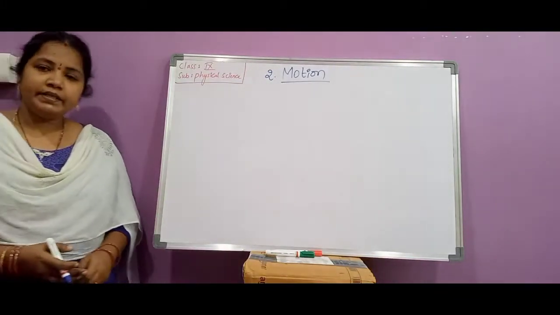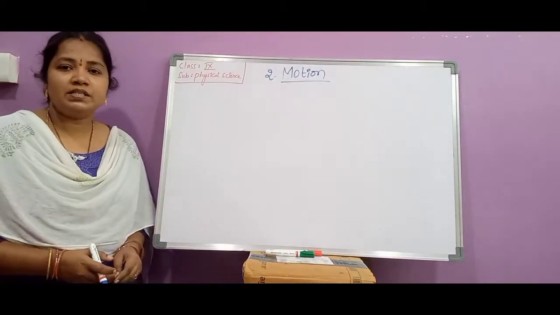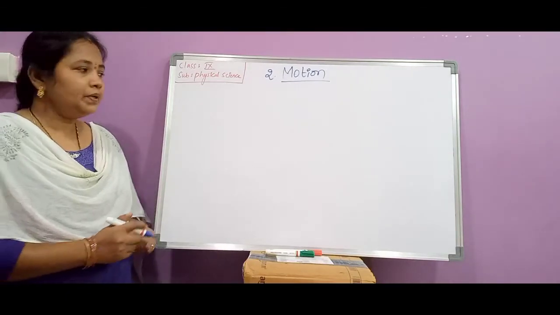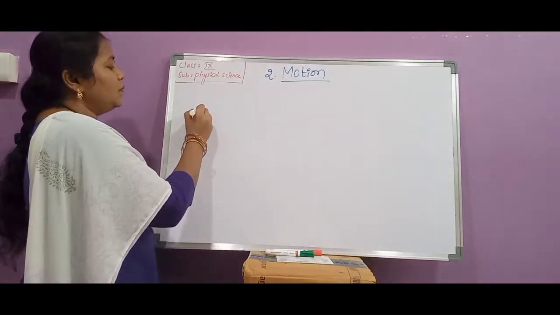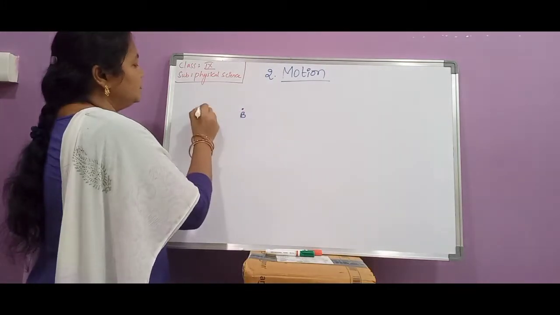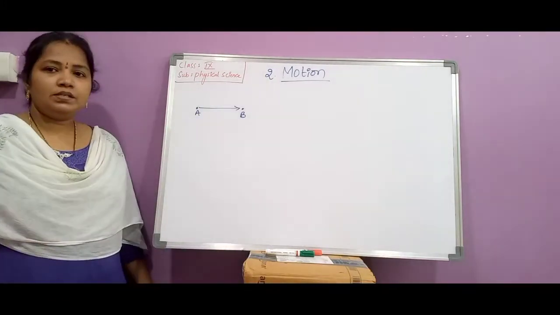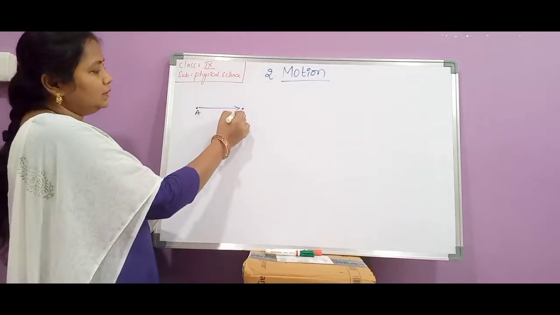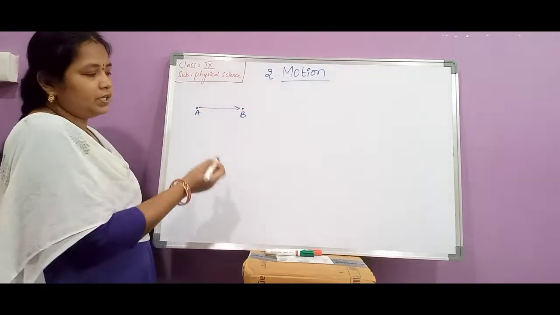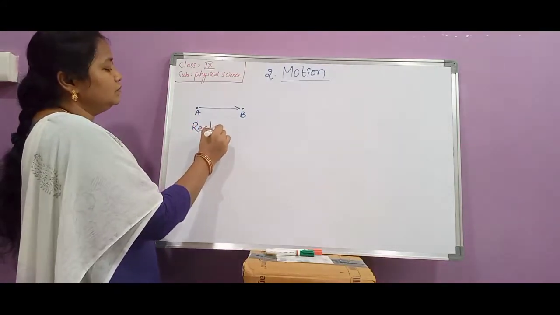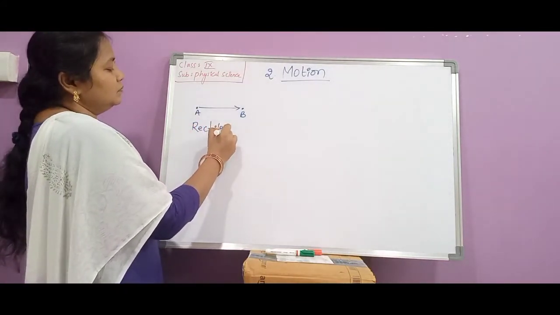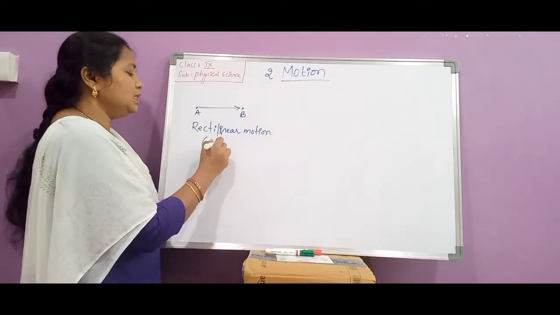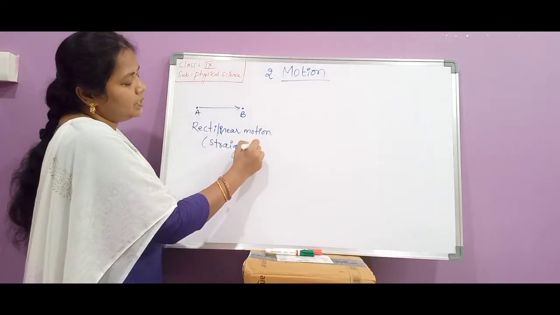What is rectilinear motion? Children, rectilinear motion is nothing but when the object is moving in a straight line path. For example, if the object is moving from point A to point B and the entire path is in a straight line, then the object is said to be in rectilinear motion. Rectilinear motion means the object is moving in a straight line path.